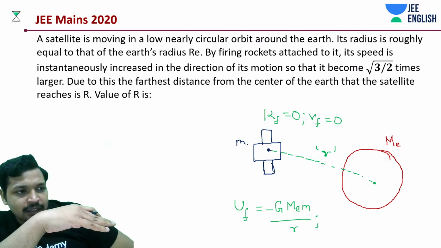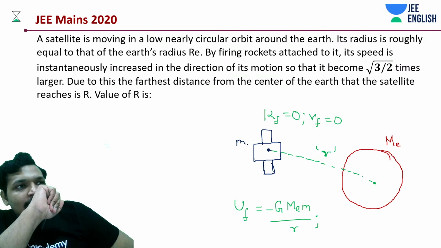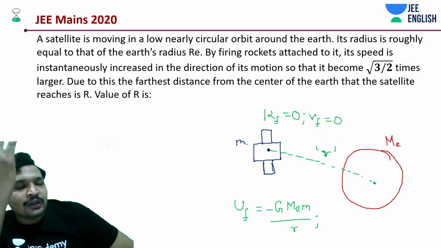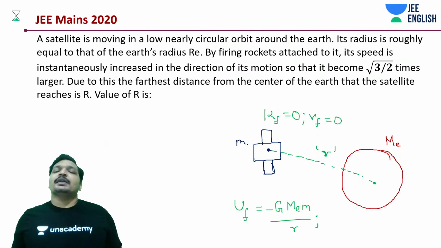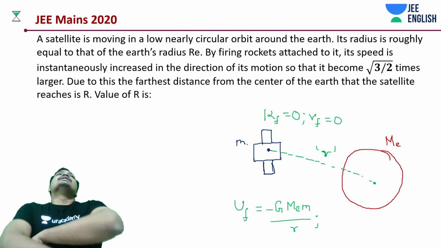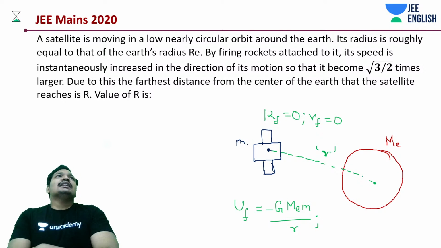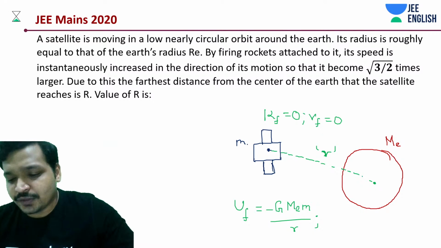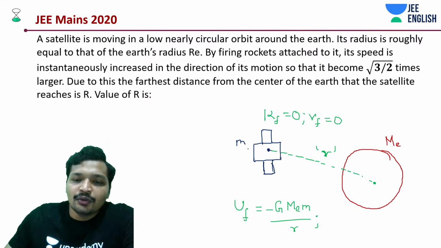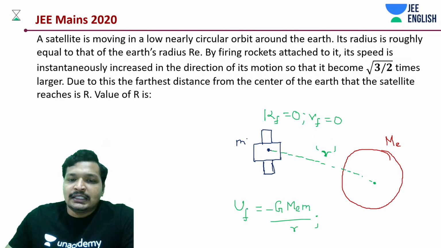That would be a surface ejection, not possible actually. It should be along the tangent. It has to be anywhere along the tangent. Tangential direction. Okay, anyway, that is fine.